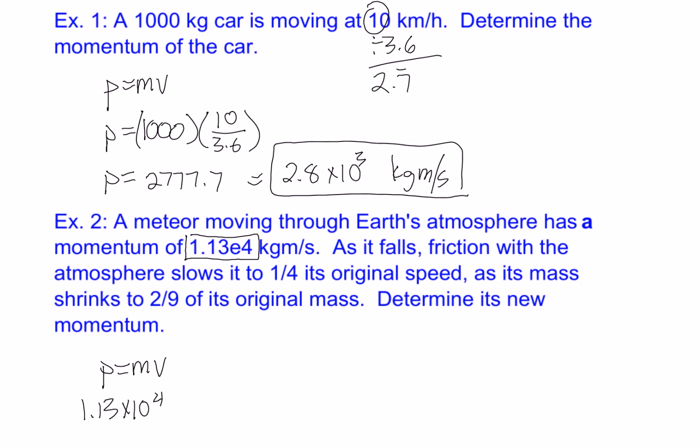Right? If we're going to go a quarter of the speed, that means we're going to have to times that amount by a quarter. And if we shrink the mass by 2/9, we're going to have to times it by 2/9 as well. So basically, we're just going to be taking our original momentum and timesing it by a quarter and then timesing it by 2/9. That's the easiest way to do these questions. So when we do that, we actually get a final answer of 627.7. So if we round it off, we want 3 digits, so we'll go 628 kilograms meters per second.